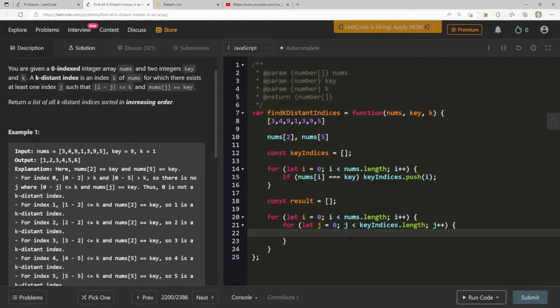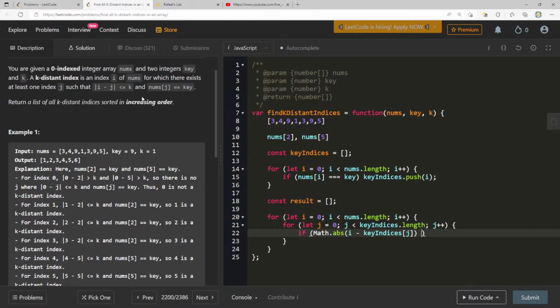We're gonna go through every single one. So what is this one doing now? So here we say if, let's see, 0 minus 2. These are the indices, right? So if Math.abs of i minus key indices of j